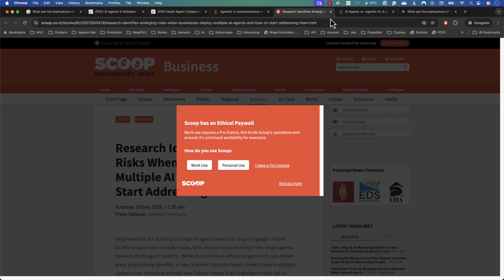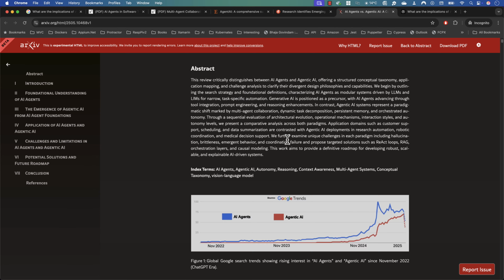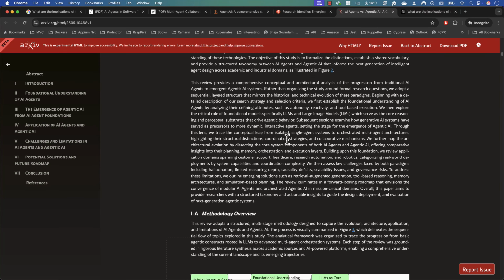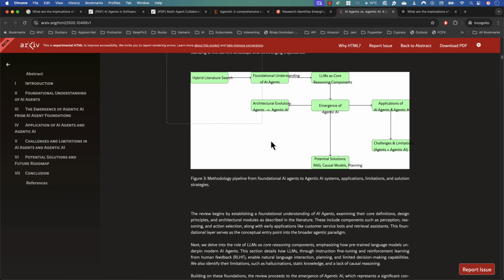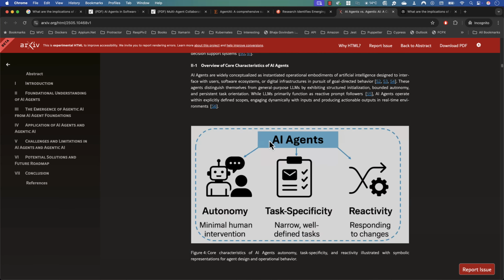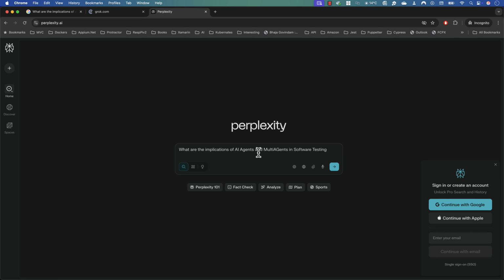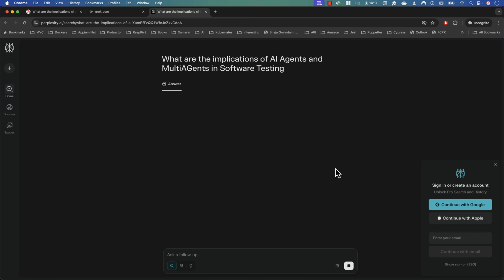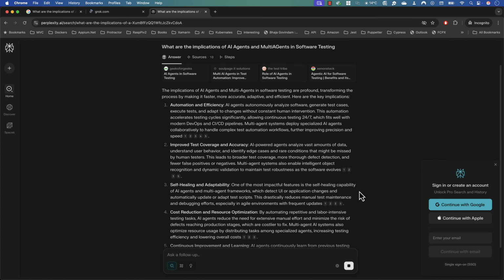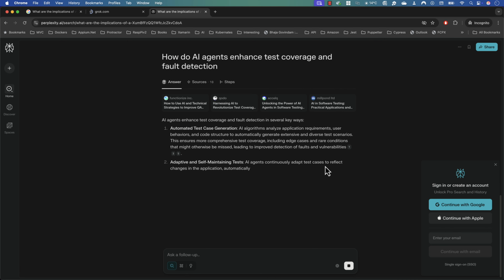I know there are so many different articles available, and if you're trying to do the research, let's say before 2021, before the AI was there, we used to do the Google search to perform all these operations. But at least now, thanks to AI, we have all these search capabilities with ChatGPT deep search, or Google's Gemini deep search, or Claude's deep search, and also with Perplexity, all these companies have deep search capability along with the usual search capability, which is going to help us search the details out there